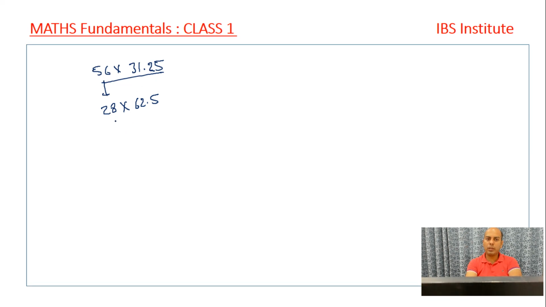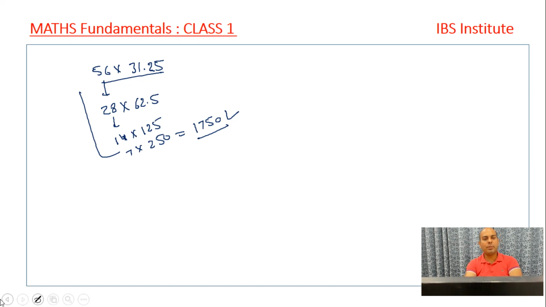Again, half of this is 14, and double of this will be 125, right? Again, half of this is 7 and double is 250. 250 into 7 is what? 175 and 0. 1750 is the answer that we get, right? So we can make the question very easy by using this method, right?